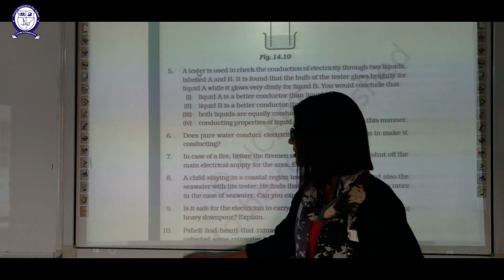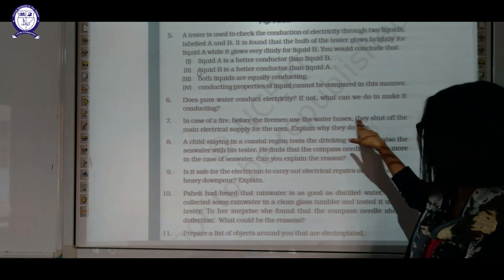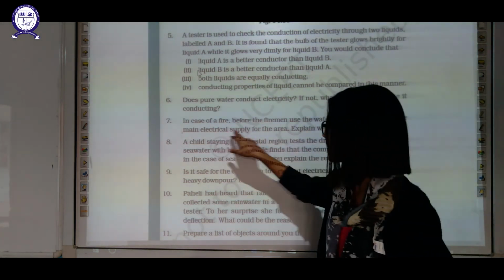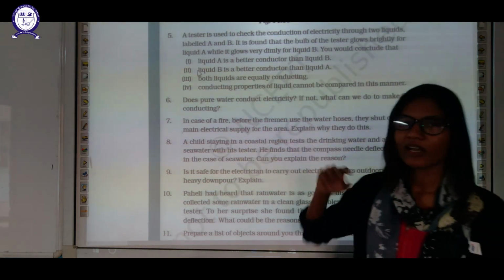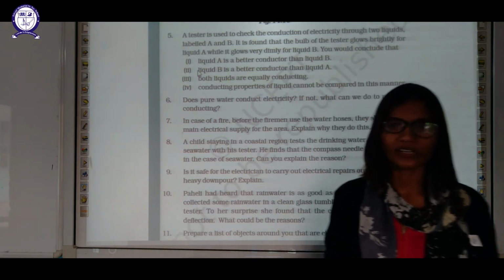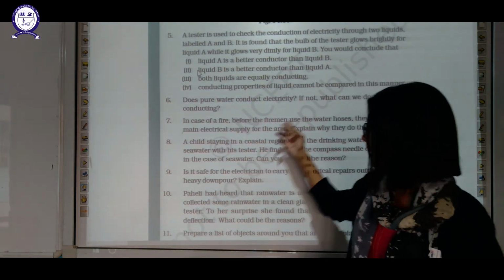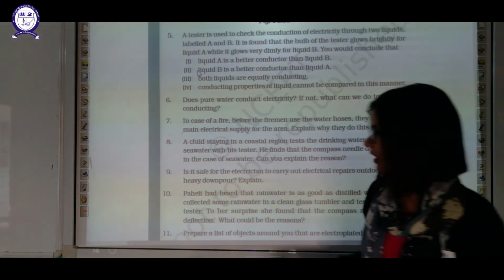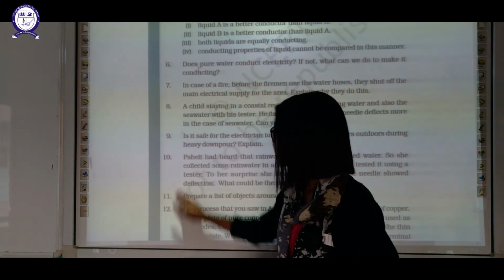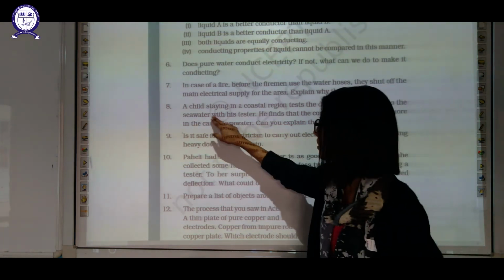Okay. Question number 7. In case of fire, before the firemen use water hoses, they shut off the main electric supply for the area. As you know, normal water is a good conductor of electricity. So to avoid electric shock, the electrician switches off the main supply. Okay. 8th question. Children staying in a coastal region test the drinking water and also sea water with the tester.